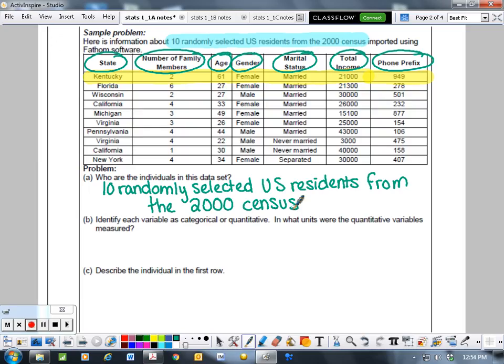Okay, identify each variable as categorical or quantitative. So we're going to go ahead and start with categorical. So when we look at it, usually if it has words, it's automatically categorical. So state would be a categorical variable. And gender is a categorical variable. And marital status is categorical.